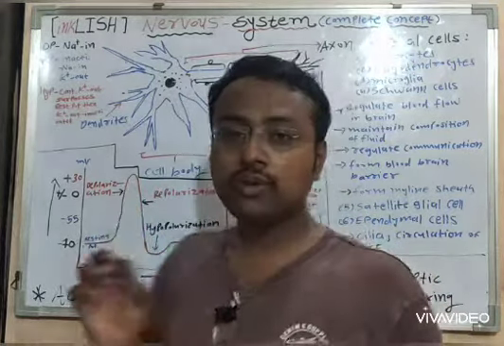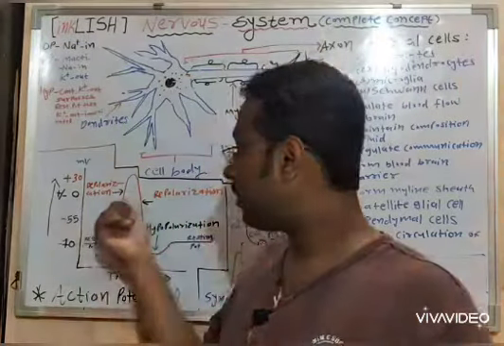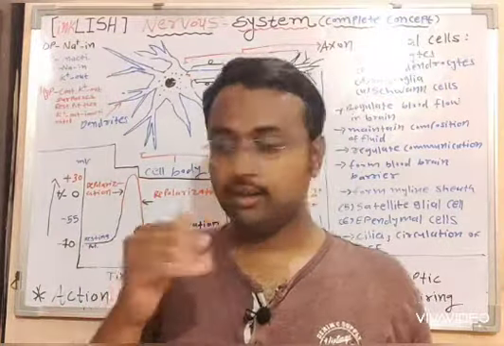Even then it will not stop at zero millivolts, but will move ahead.